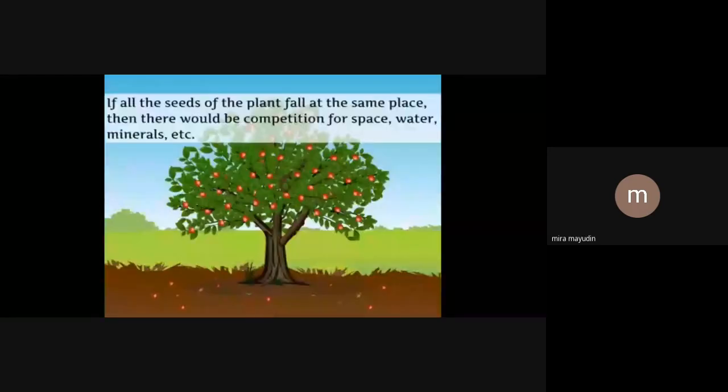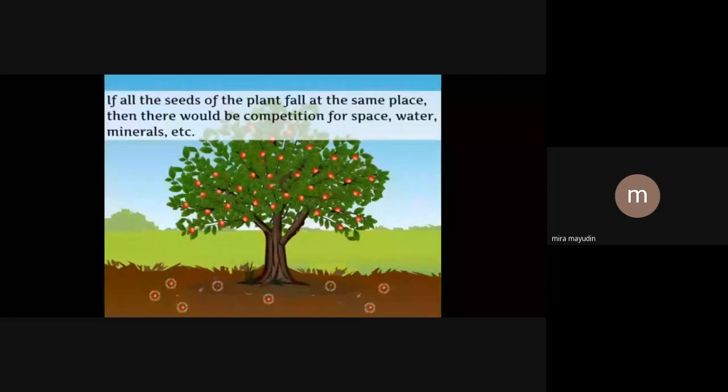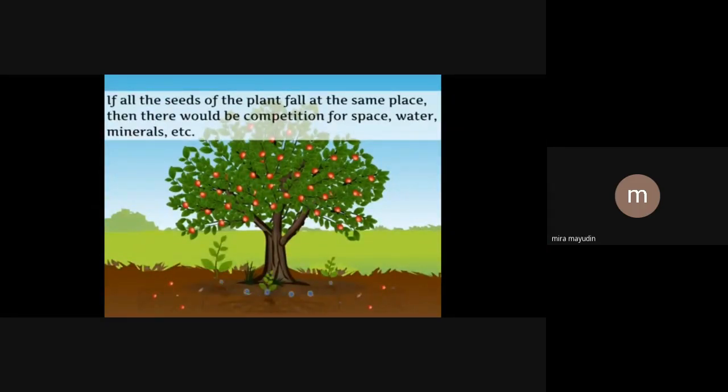They are moving away, right? And if the seeds just start growing below the parent plant, they have to fight with each other for their growth and development.